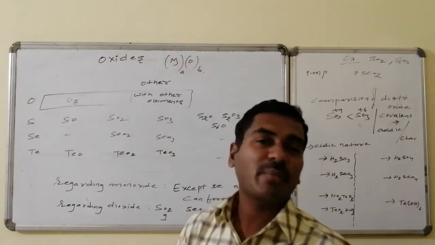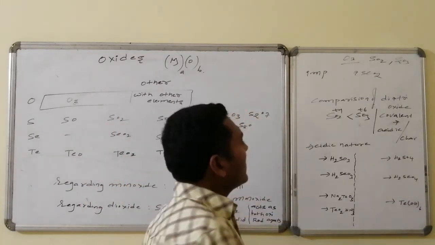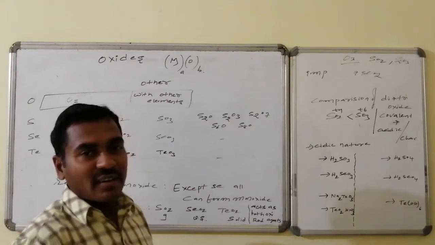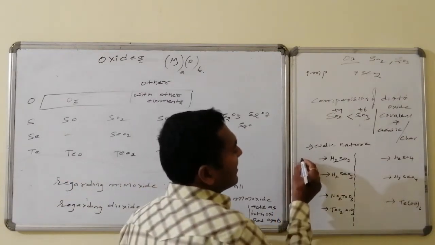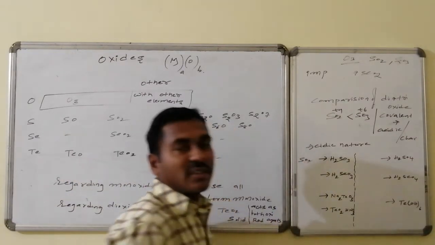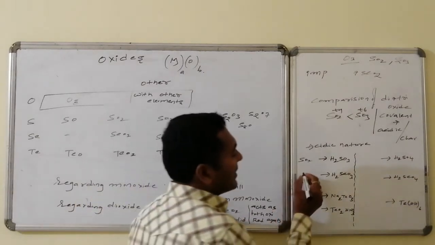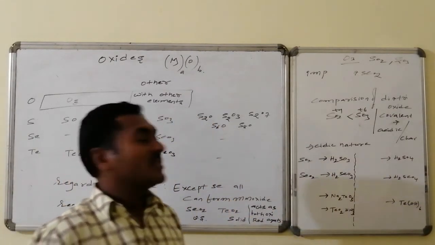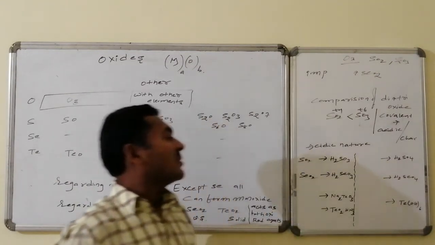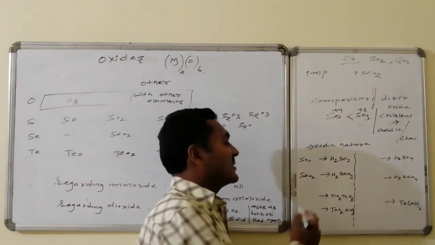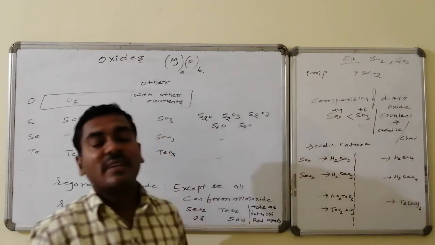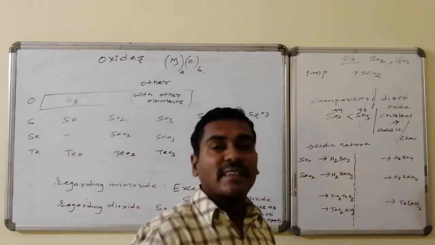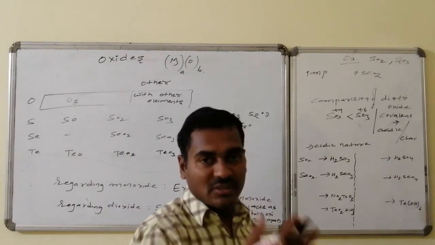In this case, what will happen? Let us have a discussion. Let us go for sulfur dioxide and all dioxides. Sulfur dioxide on reaction with water is converted to sulfurous acid. Similarly, selenium dioxide on reaction with water forms selenous acid.